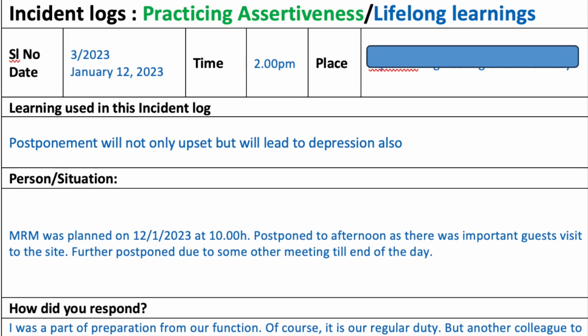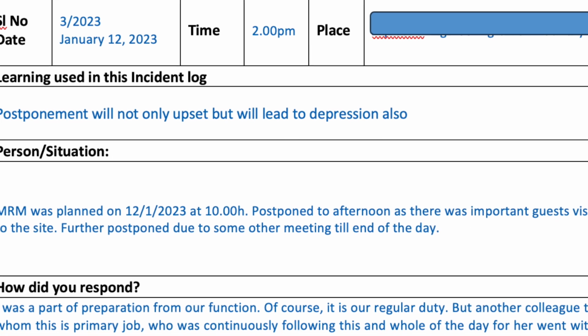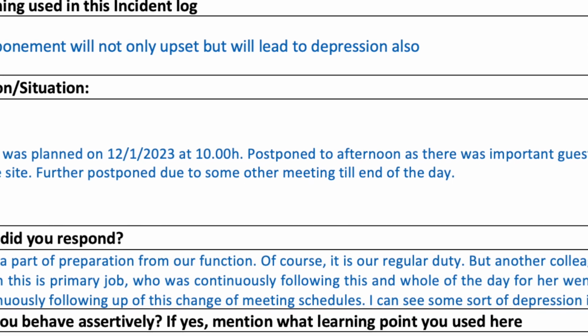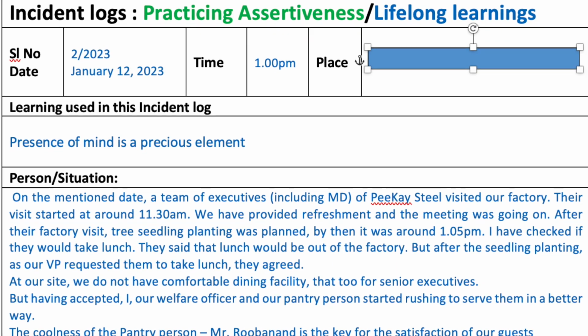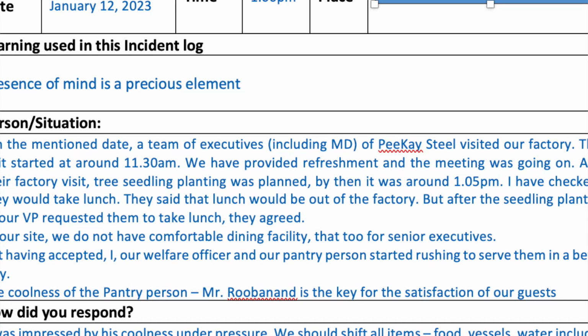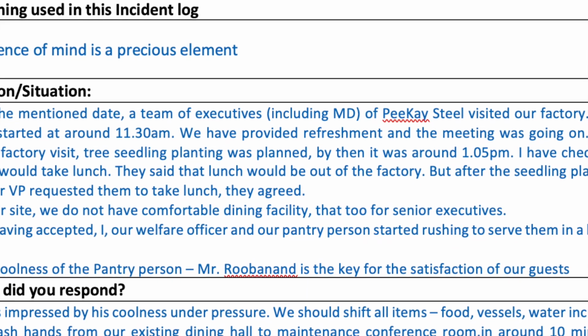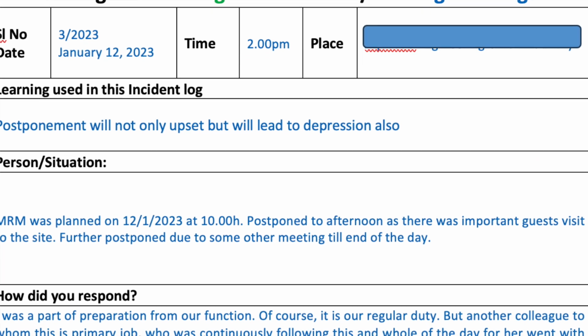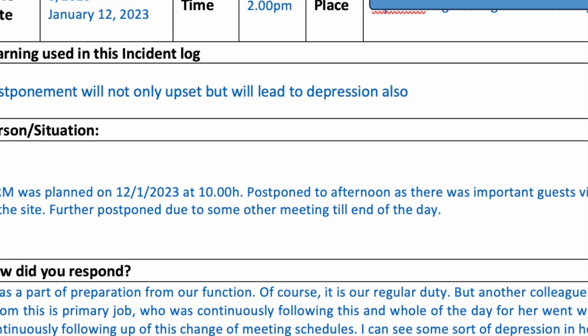And another thing is, I use a tool called incident logs. What I mean by incident logs is, now this person is trying to progress in a particular area. Let's say he is trying to improve his planning. Now, I asked this person to write down incident logs which involve improving the planning of his work.